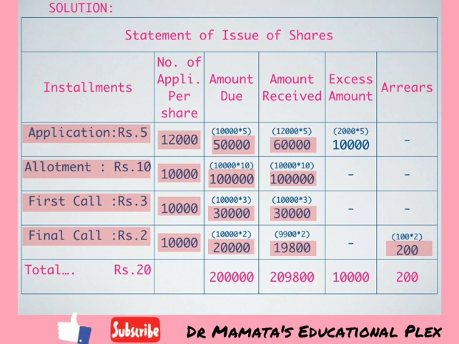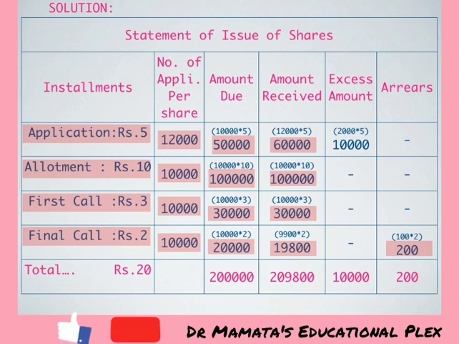So friends, here we can understand the statement of issue of shares, in which we can easily understand amount due of each installment and amount received of each installment. Now we can say, by this statement of issue, how many accounting entries will take place in this problem. For each installment, 2 entries will take place. First entry will be of amount due and second entry will be of amount received.